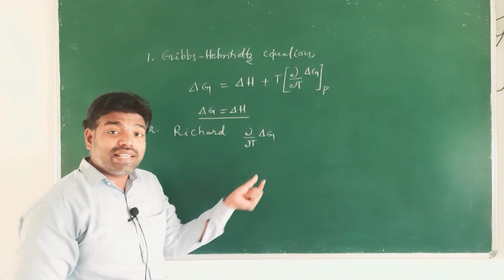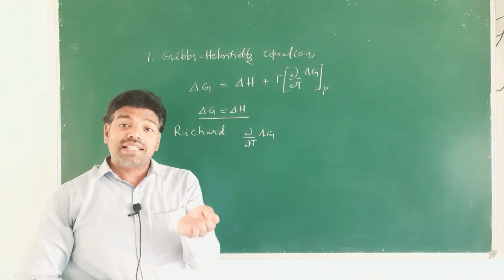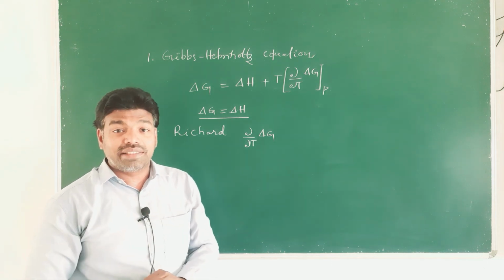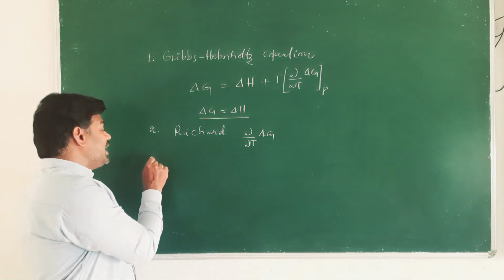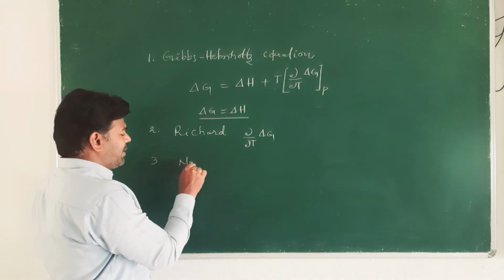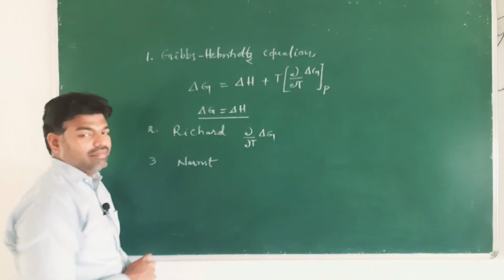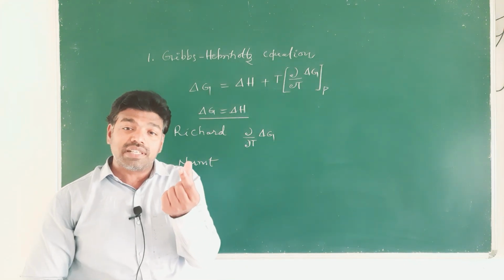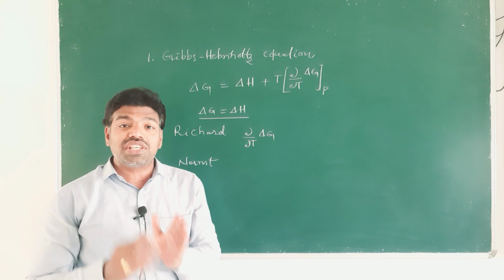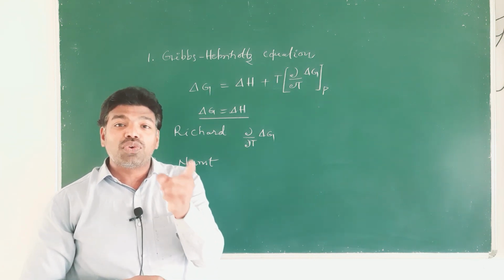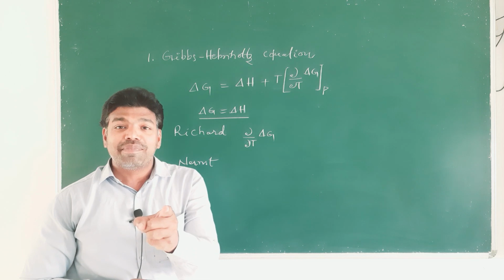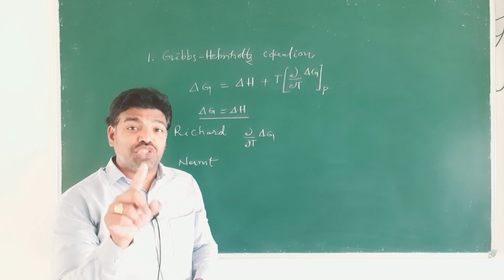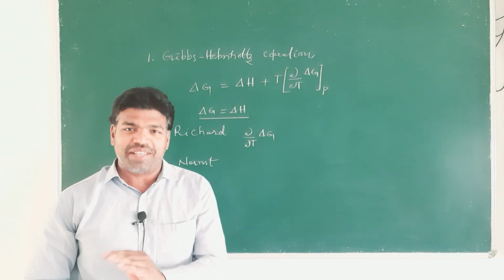Based on Richard's data, a third attempt was made, that is Nernst's attempt. Based on Richard's data, Nernst made a suggestion that the value of dou by dou T of delta G approaches 0 as the temperature approaches absolute 0. This is the Nernst heat theorem, right.